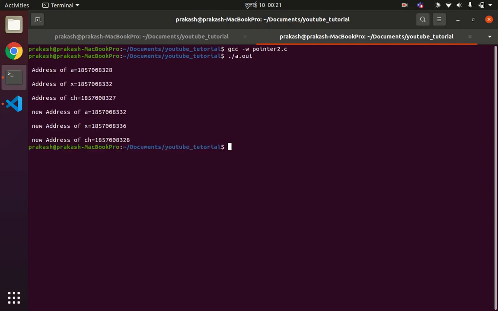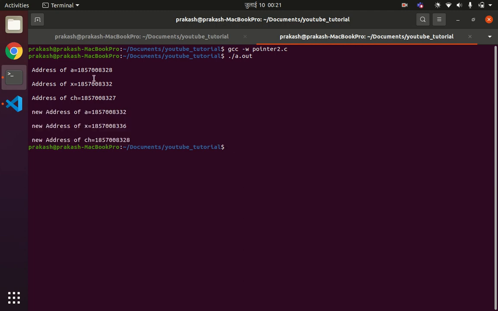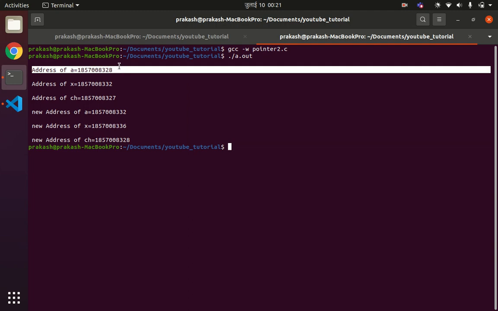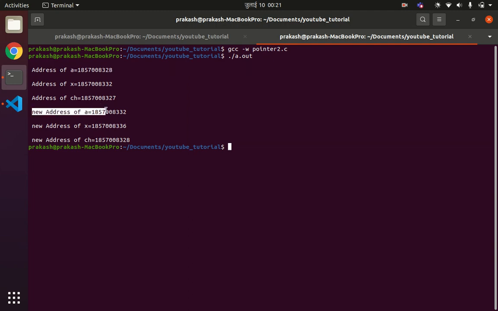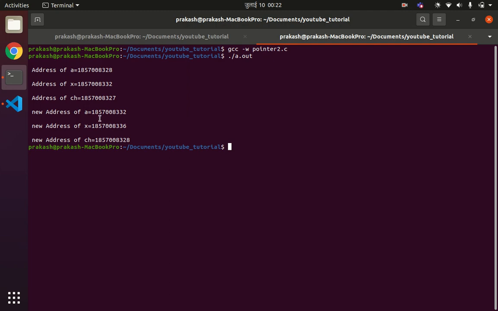Now see here, let us verify all these 6 results. First compare the address of A with the new address of A. So the first address of A is 1857008328, and the new address of A is 18570083. Then instead of 28 we are getting 32.